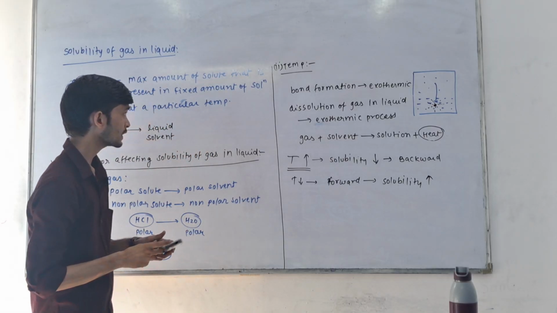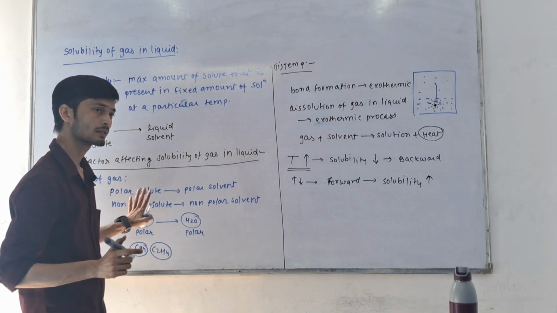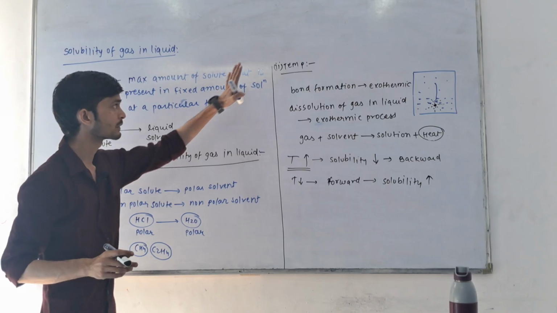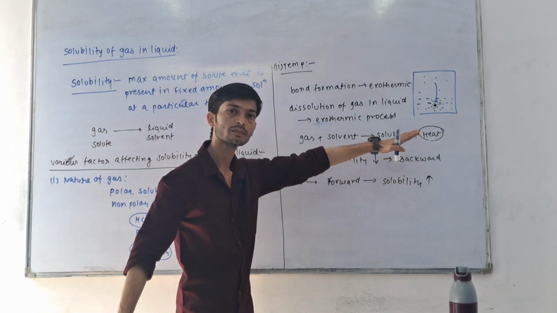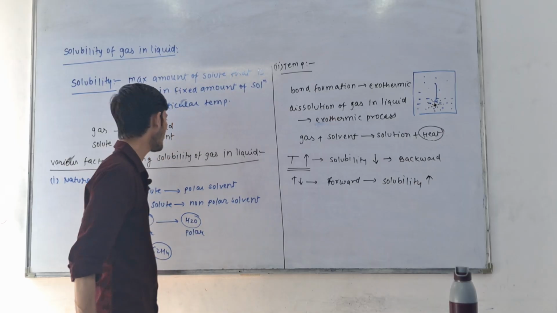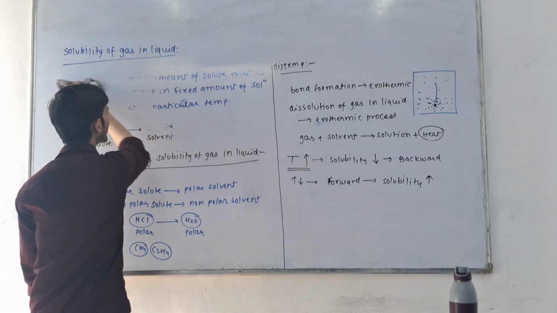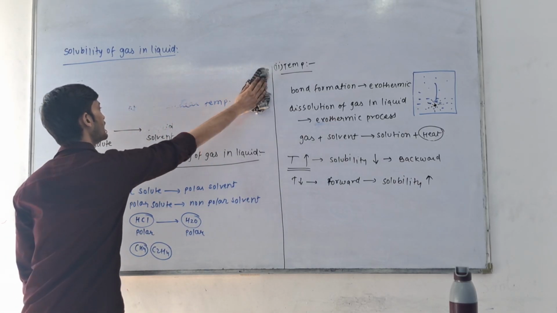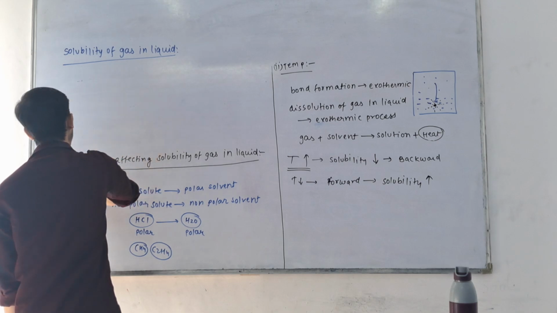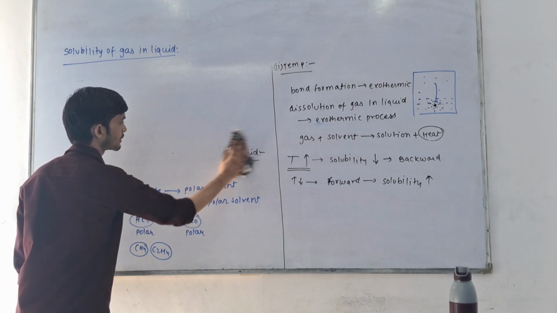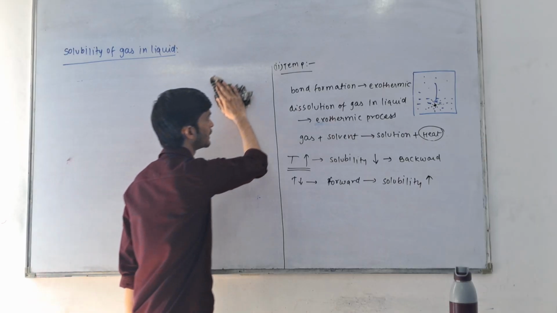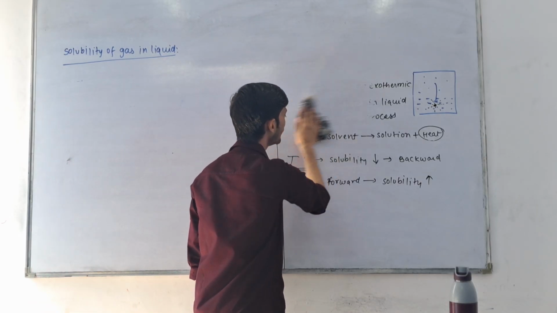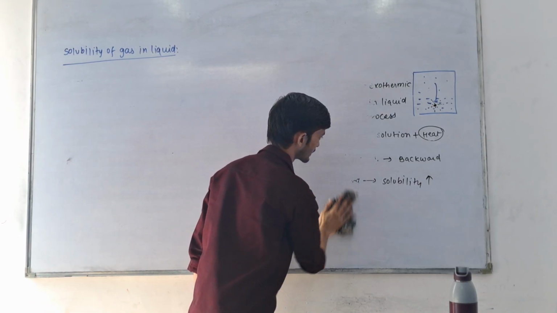Nature of gas: polar gas will easily get dissolved. Temperature: when temperature decreases, then solubility increases. The next factor we are going to talk about here is if any gas reacts with solvent particles. Suppose we have a gas which gets reacted with solvent particles, then its solubility will automatically increase.